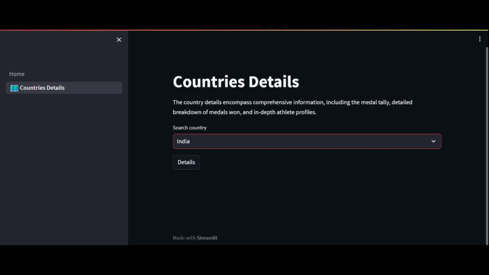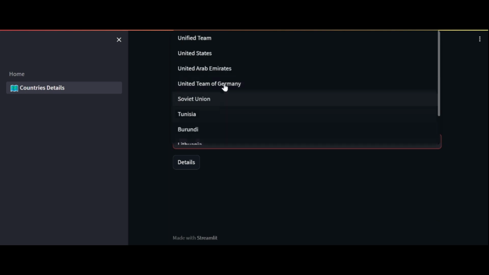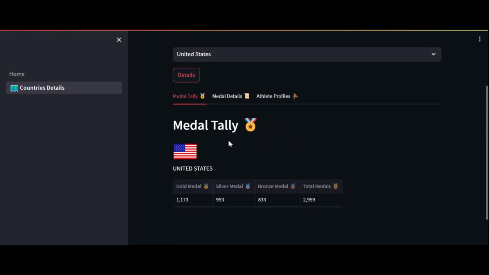Now let's check the details of another country, for example, United States. So here you can see the medal tally of the United States. The total gold medals won by the United States is 1173. Similarly, the silver medals and the bronze medals.